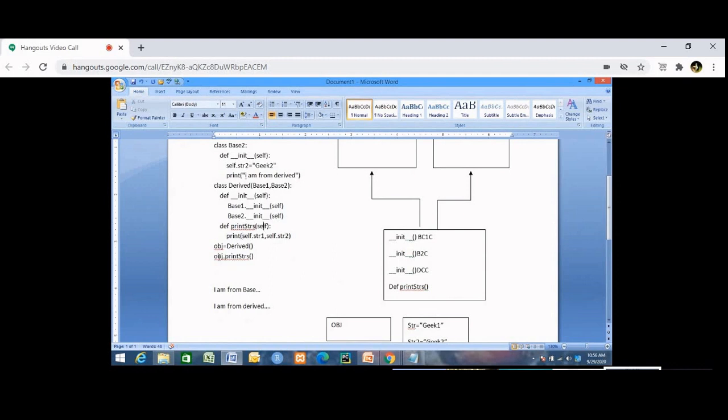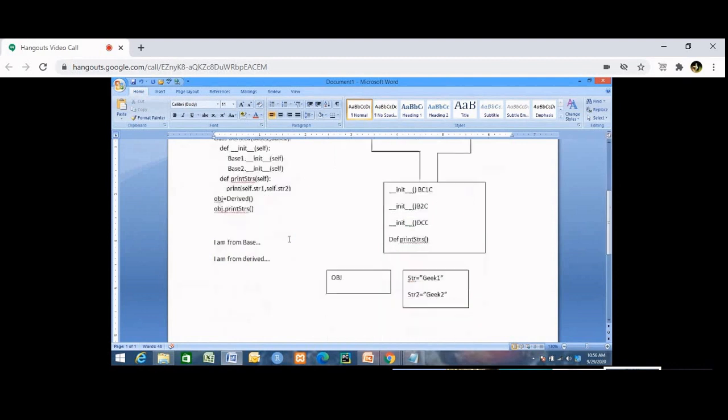The value of self is obj. So this becomes def print_strs(obj), print obj.str1, obj.str2. What is obj.str1? Geek1. What is obj.str2? Geek2. So it will print geek1 and geek2. Understood?